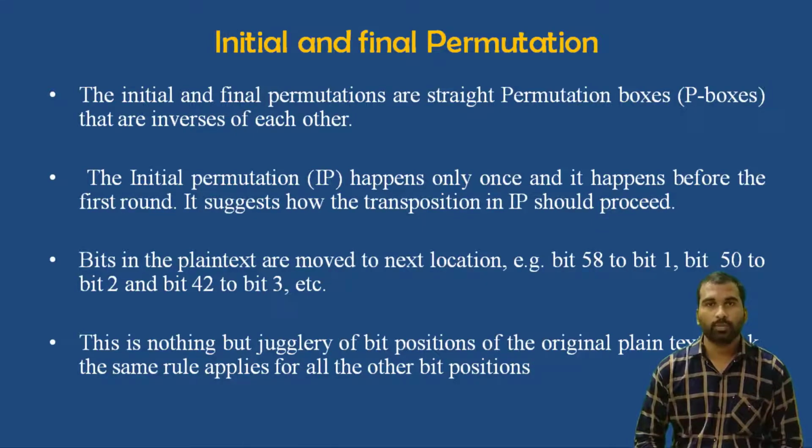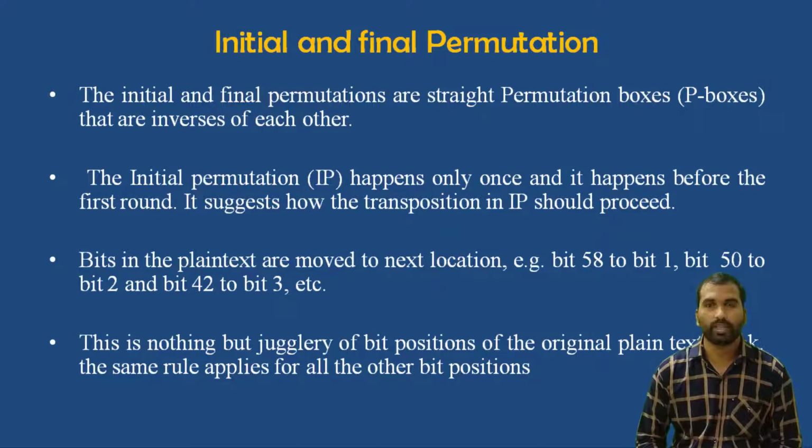Straight permutation boxes are ones where we have the same number of inputs and outputs. The initial permutation happens only once, and it happens before the first round. It specifies how the transposition in IP should proceed. Permutation is nothing but transposition of bits. That means we are rearranging the bits based on a predetermined process, and it happens before the first round.